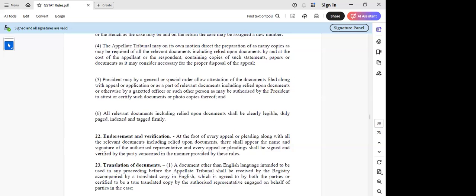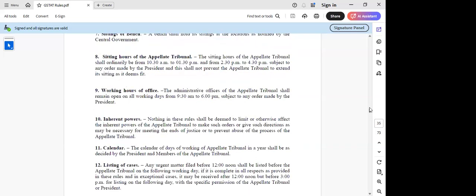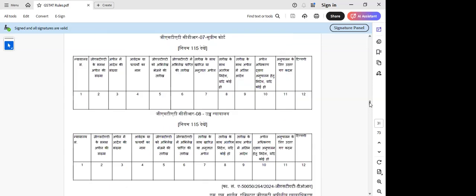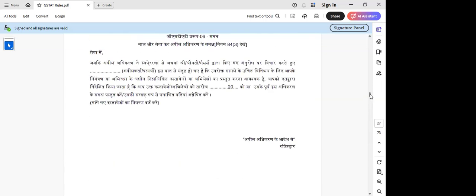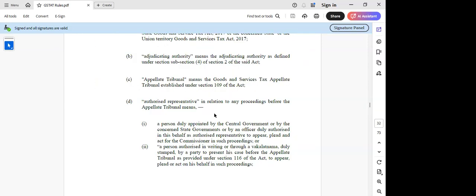Today, most of the time we are only signing the power of attorney or vakalatnama, but we are not signing all the appeal papers. But now the power has been given saying that it can even be signed by an authorized representative. The second point is that the authorized representative has already been defined in the CGST Act, but specifically here they have brought in a person duly appointed by the central government or state government in relation to any proceeding.